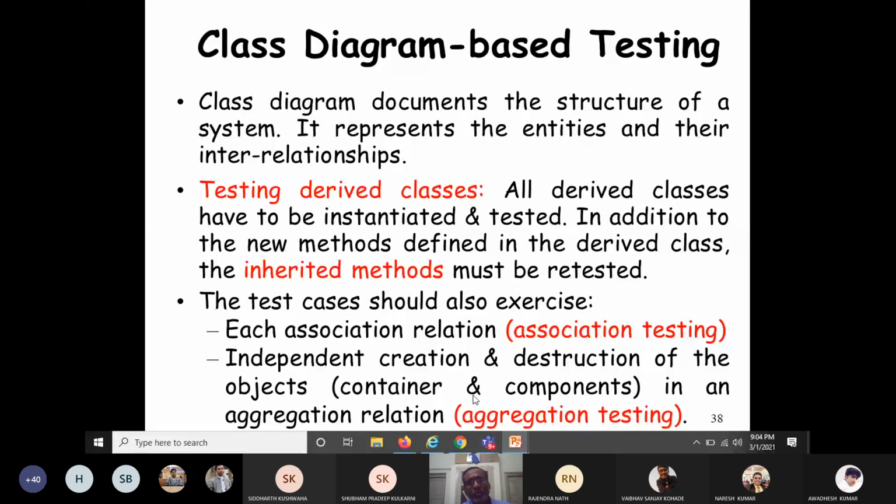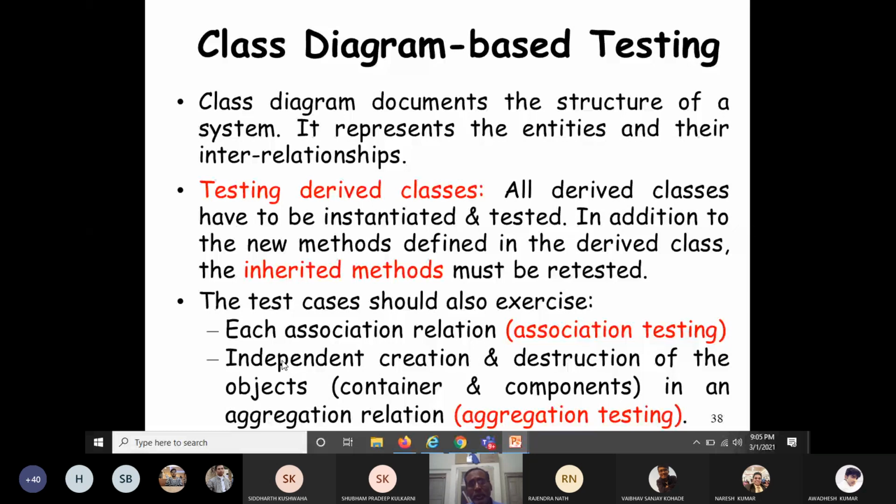That means one object is the container object and the other object is a component object. The components are present in the container objects. If this is the case, it is called aggregation testing. So what you have to do is design test cases for aggregation testing. You have to perform independent creation and destruction of these objects.